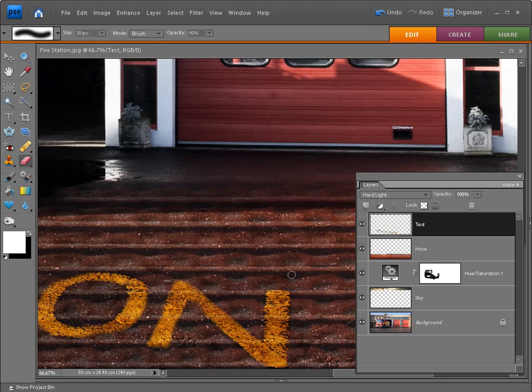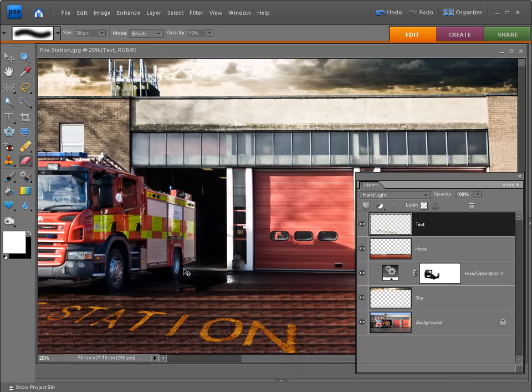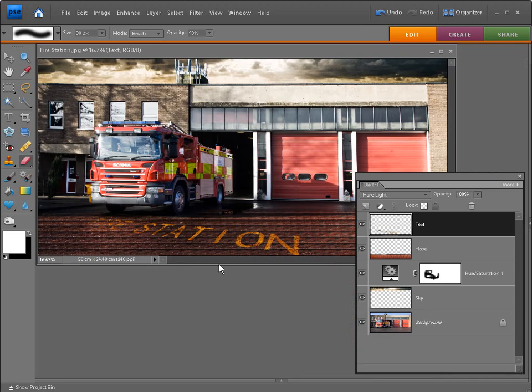You can zoom out and inspect your eraser work by hitting Ctrl and minus a few times, and there we go, we've blended the Fire Station words beautifully into our Fire Station document. We can now start thinking about cutting out our fireman portrait and positioning him on the right hand side in our Fire Station document.